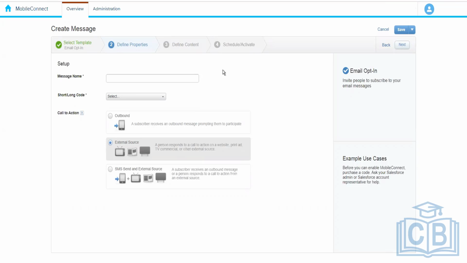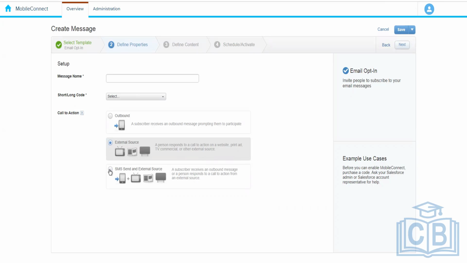Now, external source could be that they have seen an advertisement on a television or maybe on a website or somewhere else, but they are sending us an SMS message that says we want to opt into the mobile communication, or maybe we want to opt into the email communication. And then we are sending them an SMS that okay, we have got your email address, thank you for the subscription, and you will receive the email communication, something like that.